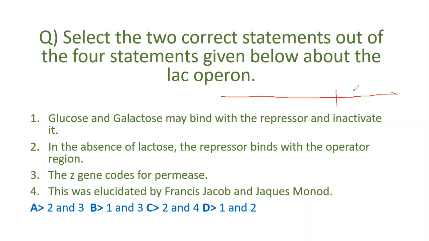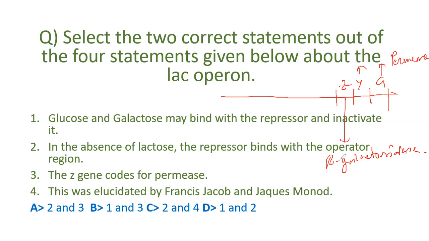There are three structural genes, gene Z, Y, and A. Z codes for beta galactosidase. Y codes for beta galactoside transacetylase. This protein is not important for this question, that is why I'm not writing it here. And this gene A codes for permease.